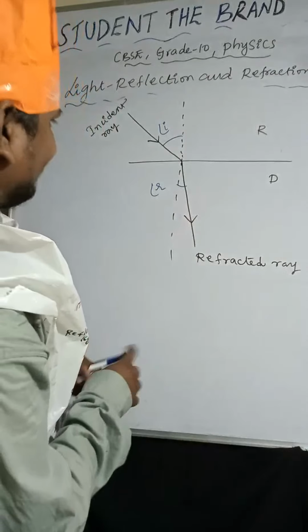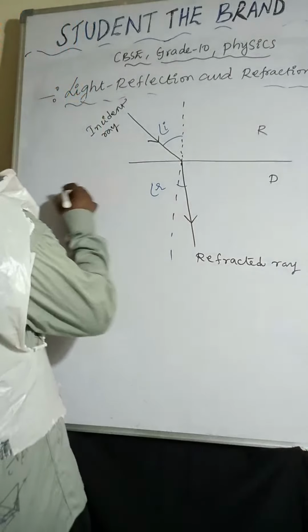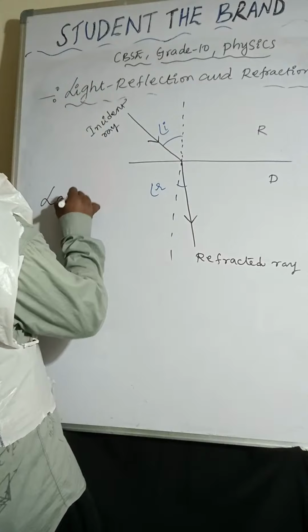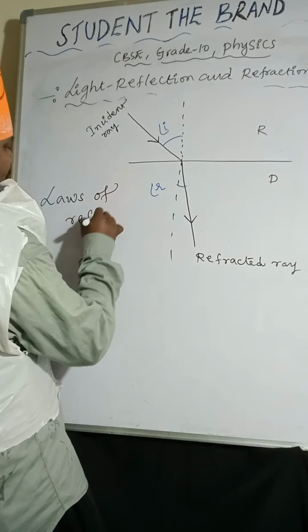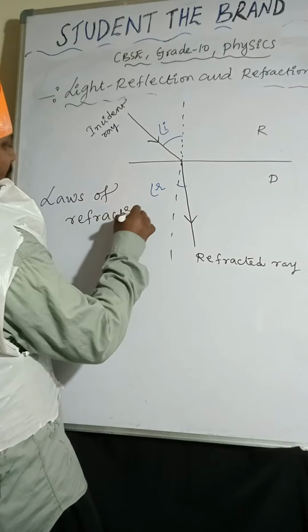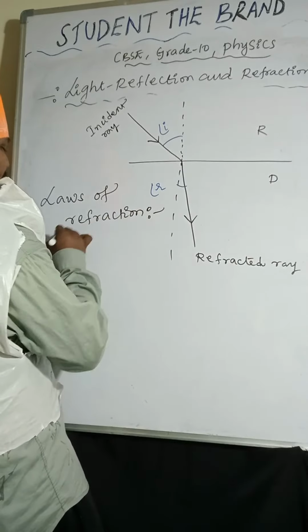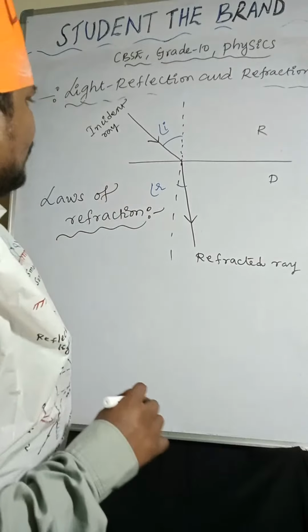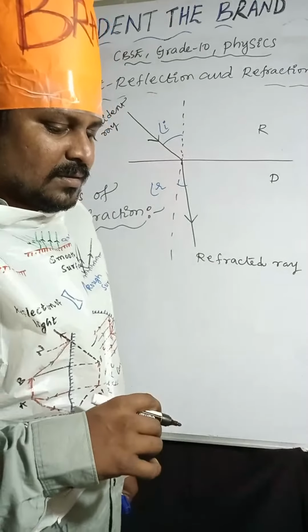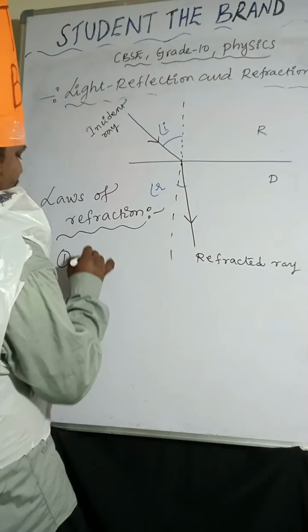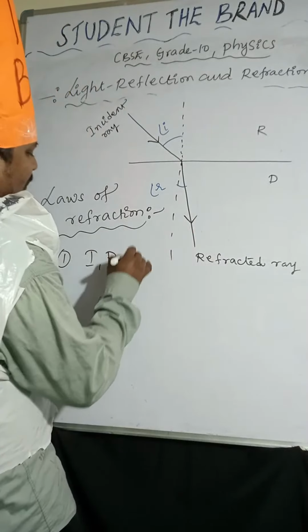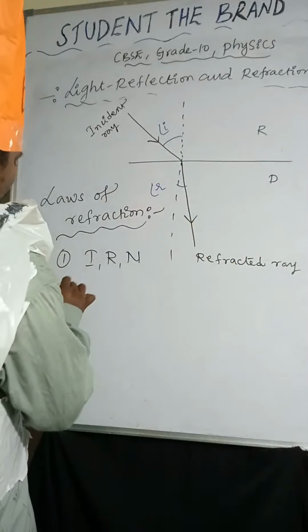Okay, done. Now, laws of refraction. What are those? Point number 1: the incident ray, the refracted ray, and the normal line lie on the same plane. Point number 2.